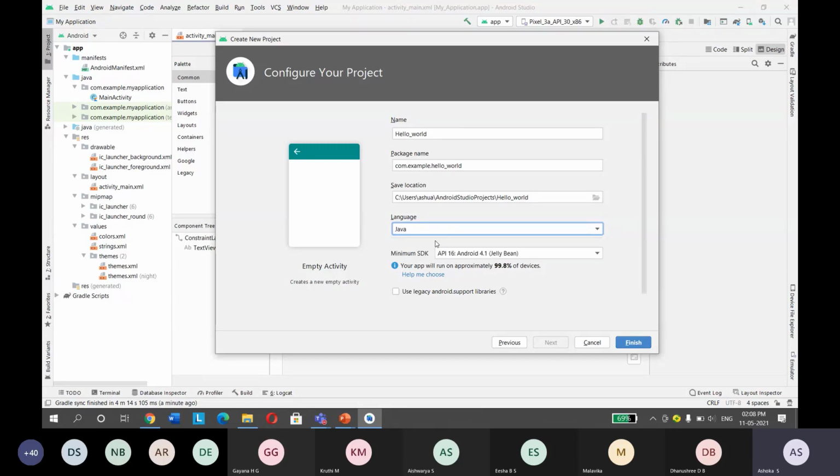If you know Java, it's very easy to learn Kotlin. There are a few syntax variations. You can develop this Android application using either Java or Kotlin. There is no restriction.